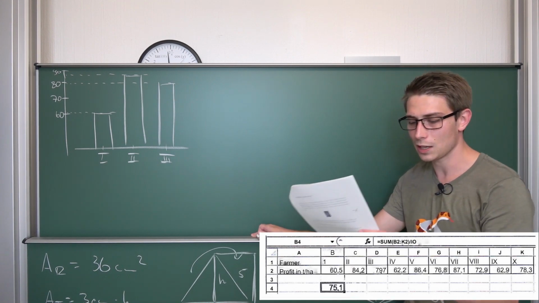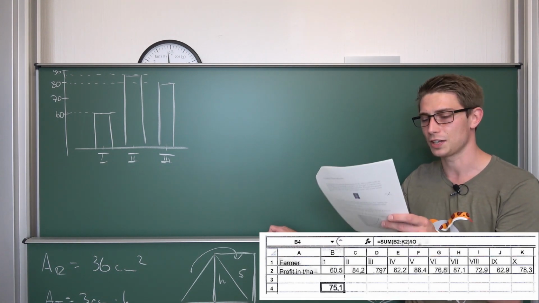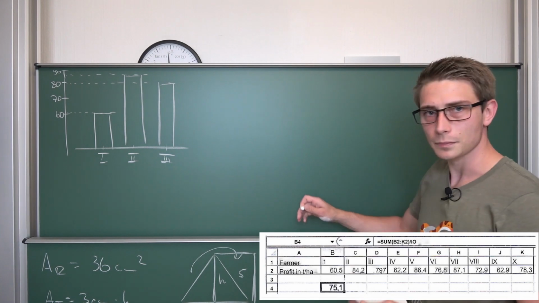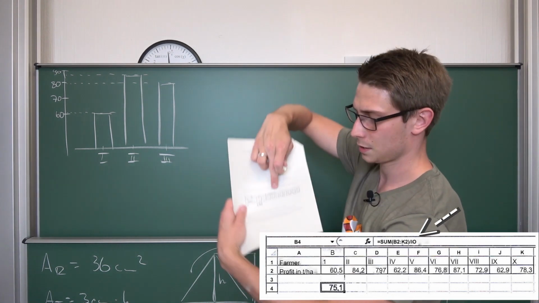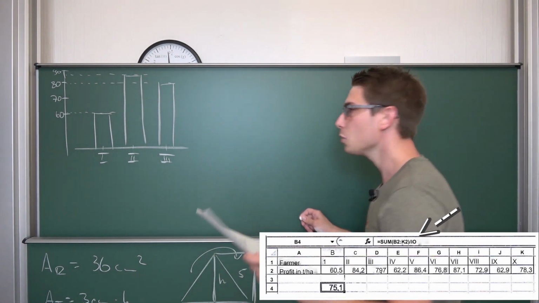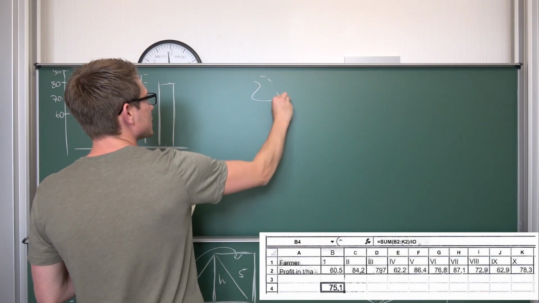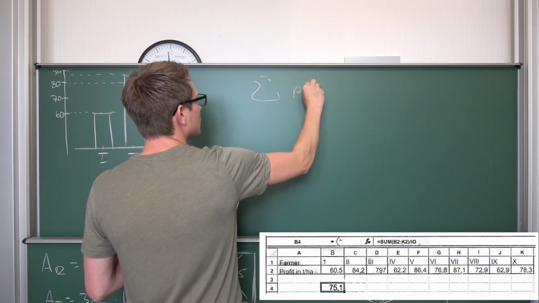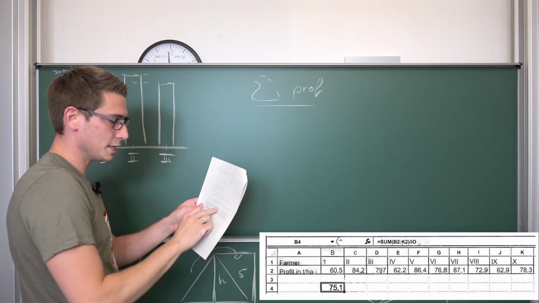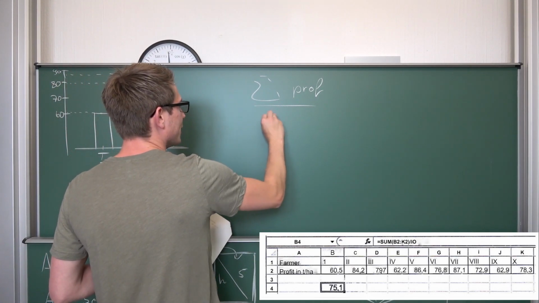What does the value of cell B4 represent in the context of the exercise? Well, if you take a look at this cell right here, you're going to see that this is just the sum of all the profits divided by the number of farmers, namely 10.